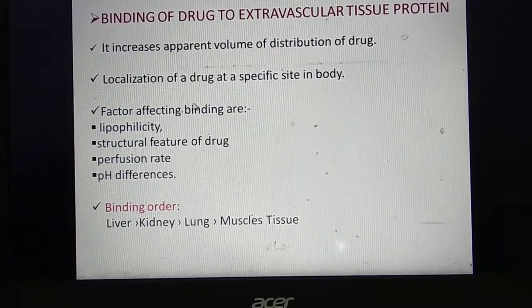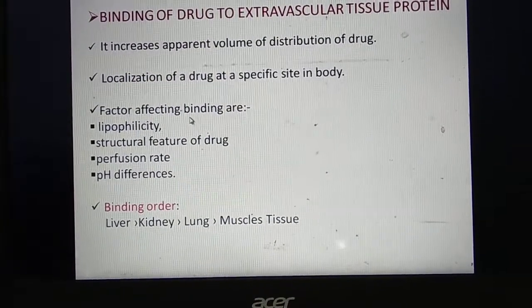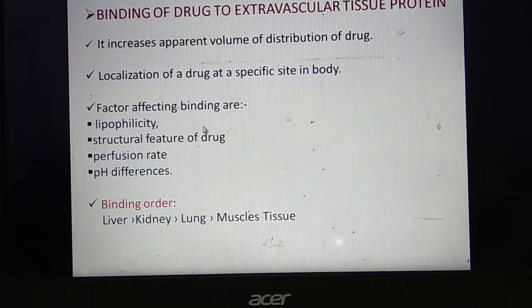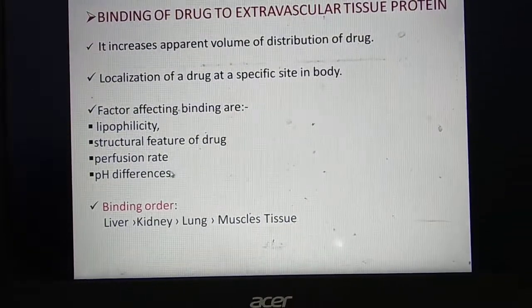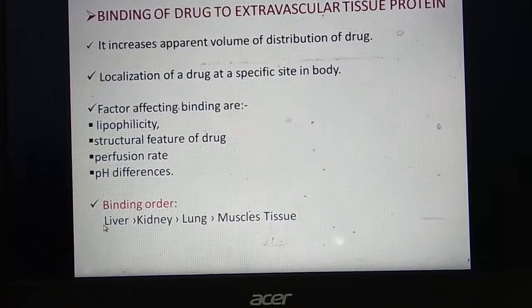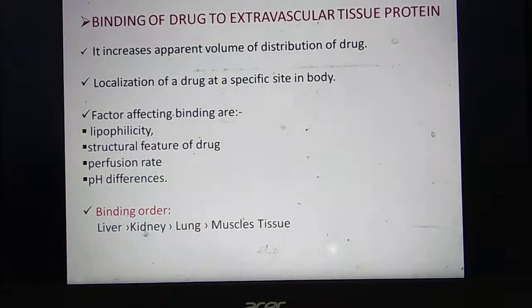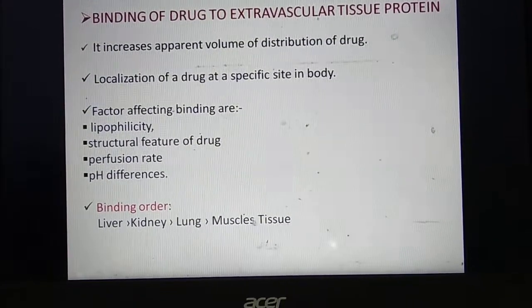Various factors that can affect the binding of the protein at extravascular tissues are the lipophilicity of the drug, the structural features of the drug, perfusion rate, and various pH differences. Now the binding order in various tissues is like this: the liver has the highest binding rate with the proteins, then kidneys, then lungs, and then muscle tissues.